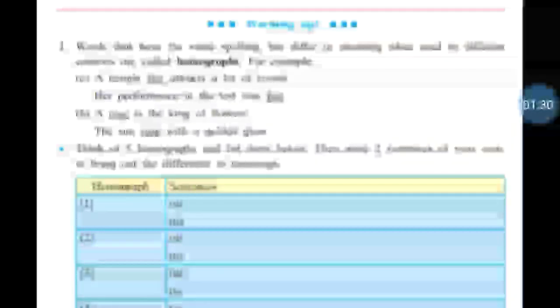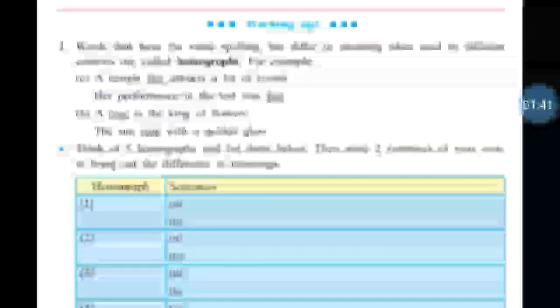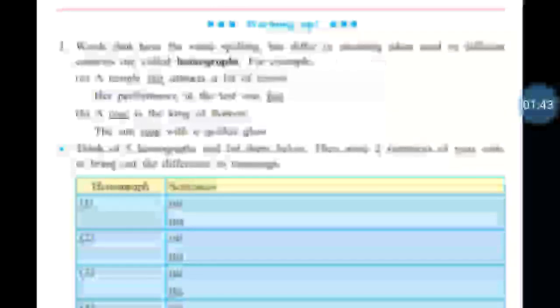Let us see the second example. A rose is the king of flowers. Another sentence, the sun rose with a golden glow. In the first sentence, the word rose means one of the flowers, right?